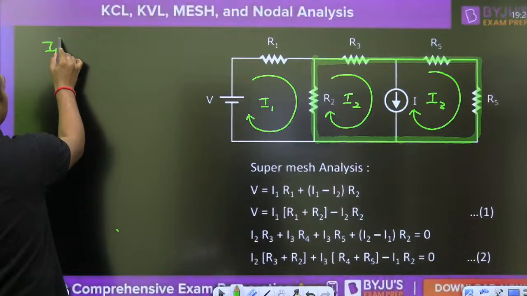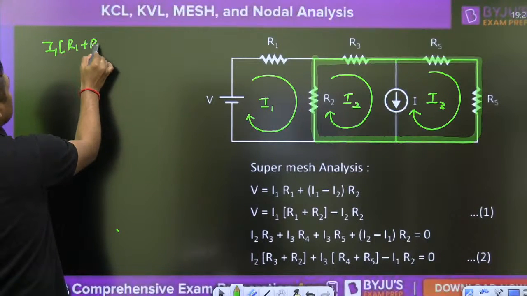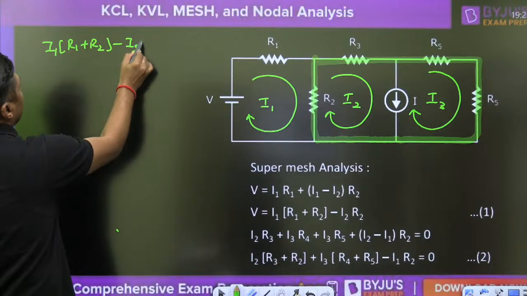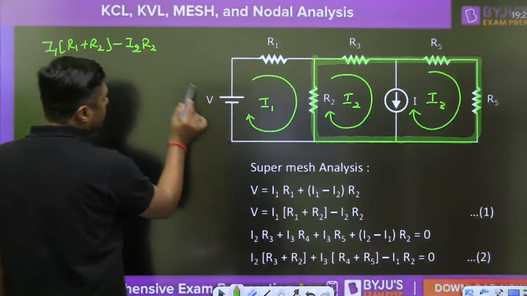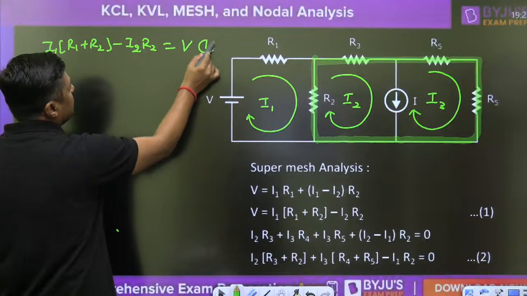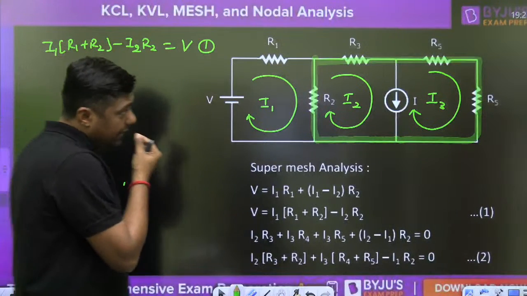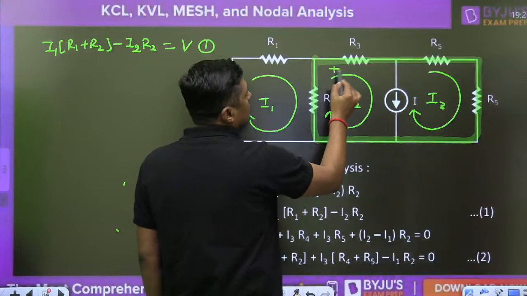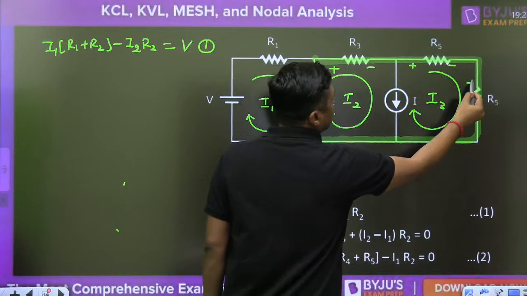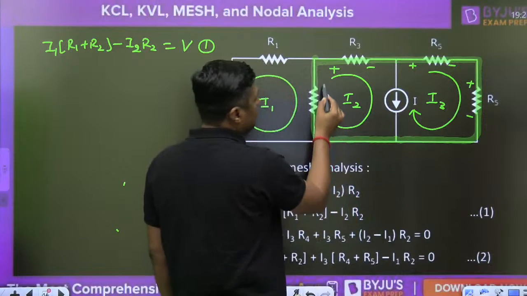So it will become I1 (R1 plus R2) minus I2 into R2 because it is in opposite direction. And current enters into the minus terminal, and that's why you can write the V. This is the first equation. Second, you have to move through this path. Plus minus, plus minus, plus minus, plus minus.